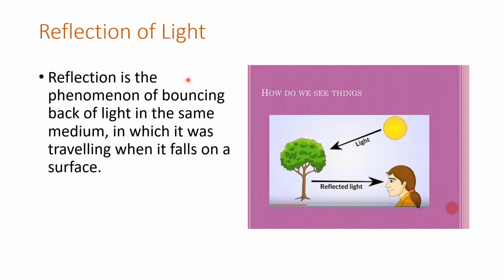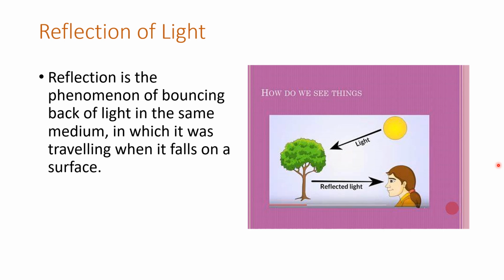Of course you may say that, sir, we are observing the things by eyes. Yes, it is true, eyes are very important organs to observe the things, but the presence of light is also very important, because in absence of light we can't see the things. So please remember, reflection of light is very important.